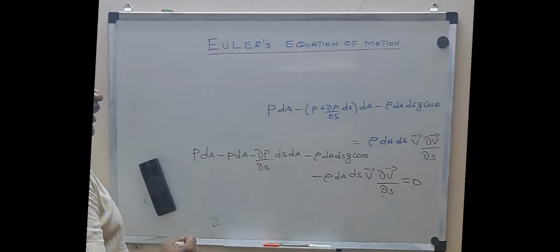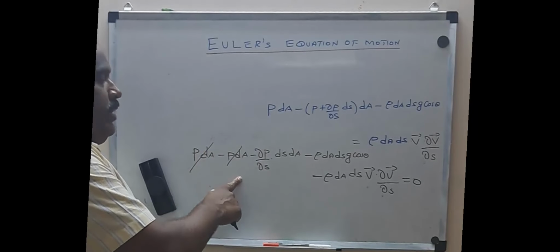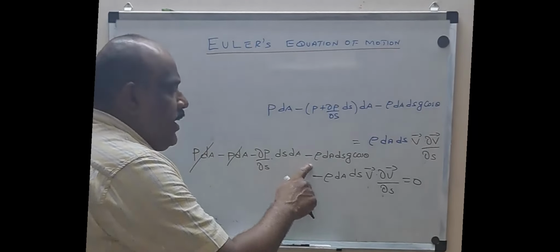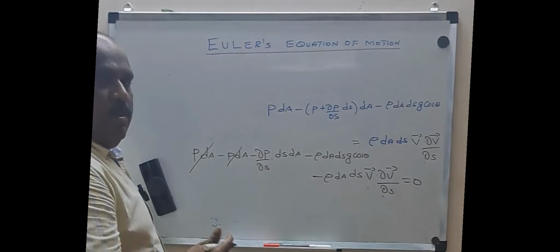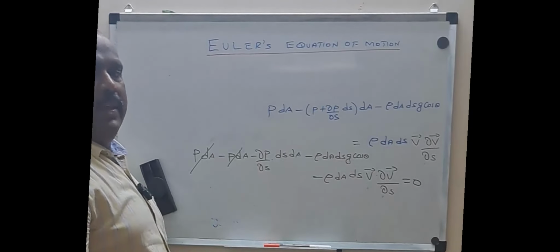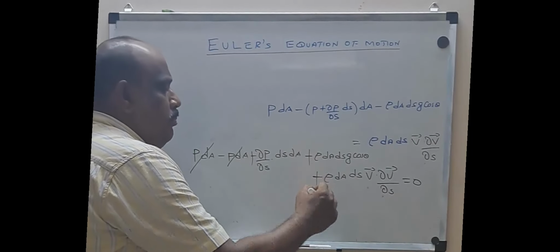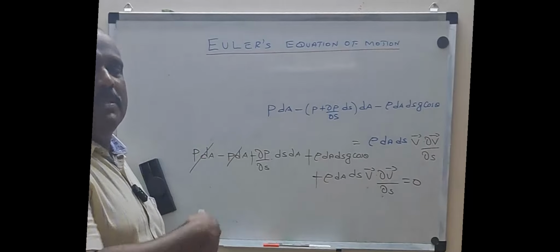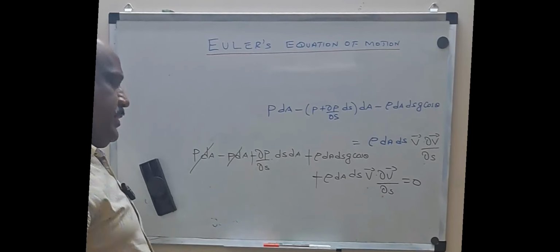So what will happen? This term and this term get cancelled because one is positive, one is negative. All terms have a negative sign, equal to 0. So multiply this entire equation by minus 1, or divide this entire equation by minus 1. This will also become plus 1, plus 1, plus 1, and this will become 0. Because every term is minus, we can multiply by minus 1 throughout. So I got the expression like this.